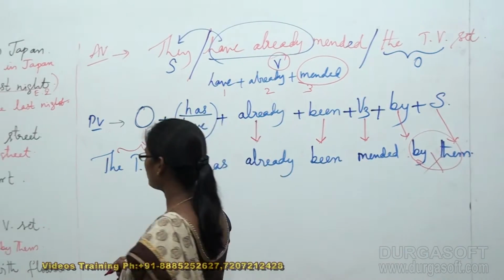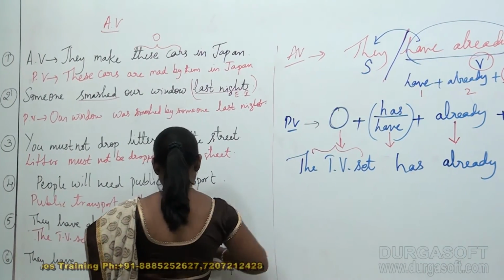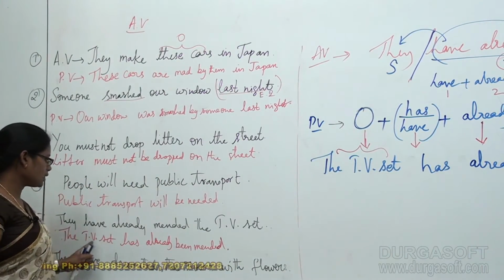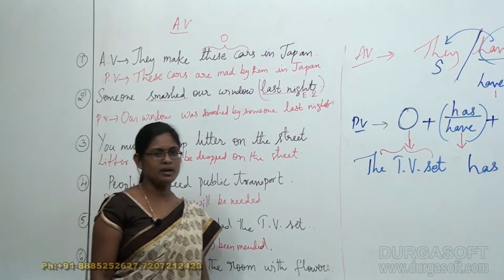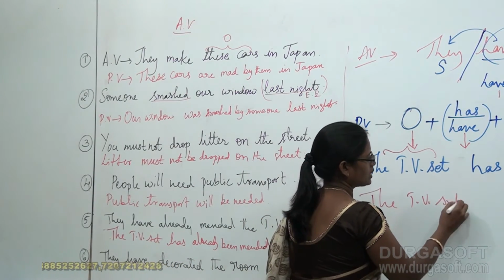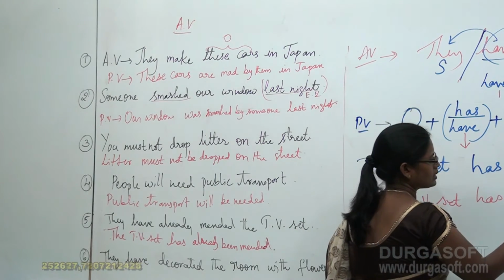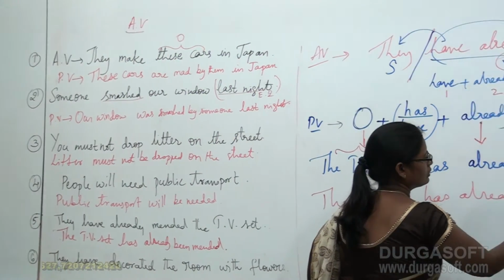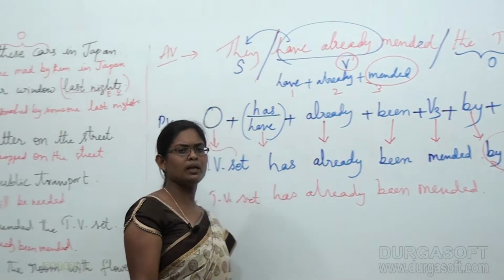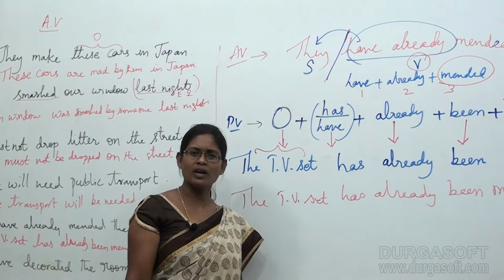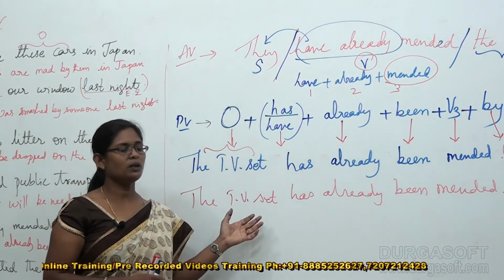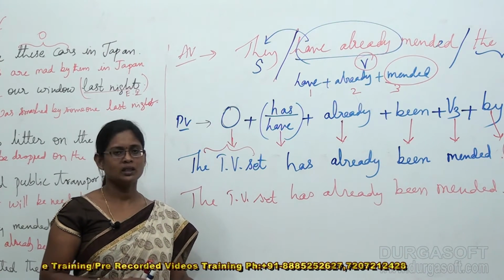So what I am writing here, I stopped giving the information till here. The television set has already been mended. That means I stopped till here. We know that it is being mended by the workers of the factory. So again we need not specify that it's been mended by them. Okay.